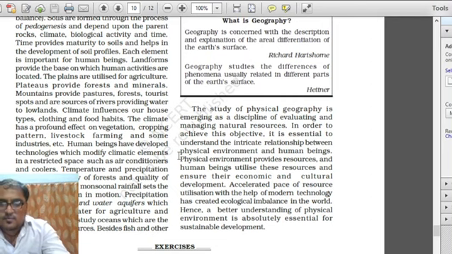Physical environments provide resources and human beings utilize these resources and ensure their economic and cultural development. Earlier nature was the driving force.